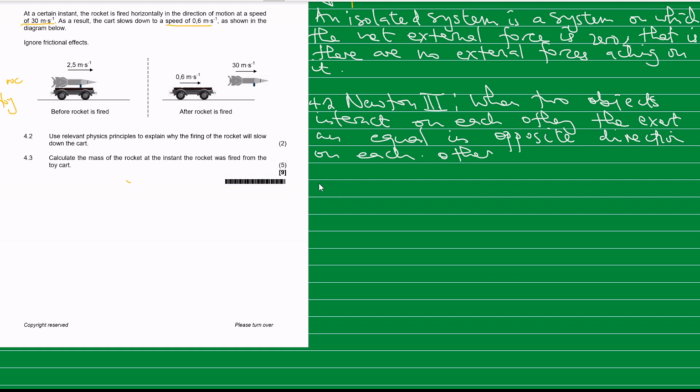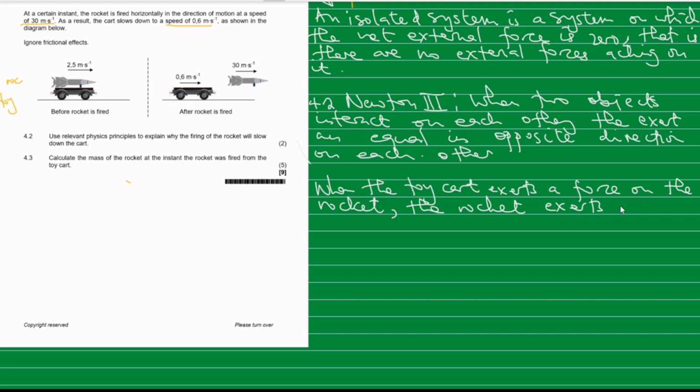So we can say that when the toy cart exerts a force on the rocket, so what will happen is the rocket exerts a force of equal magnitude.